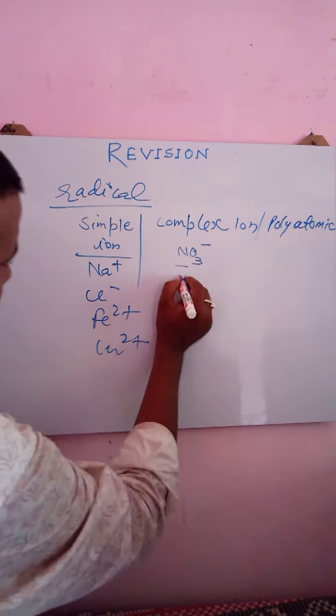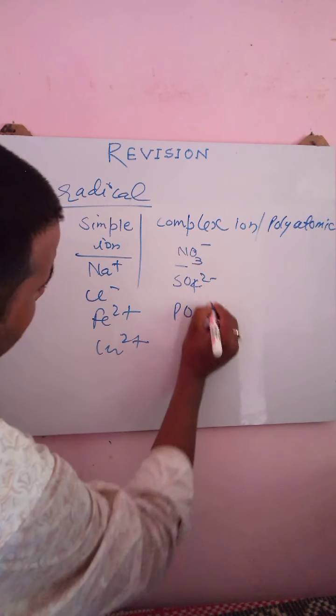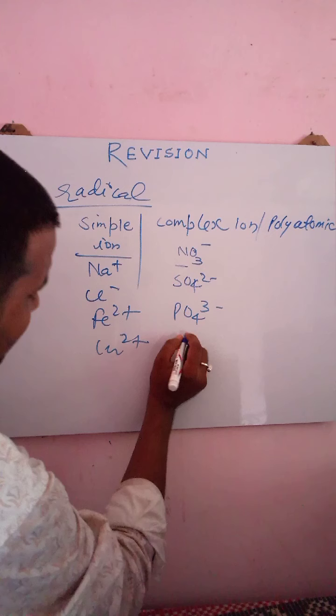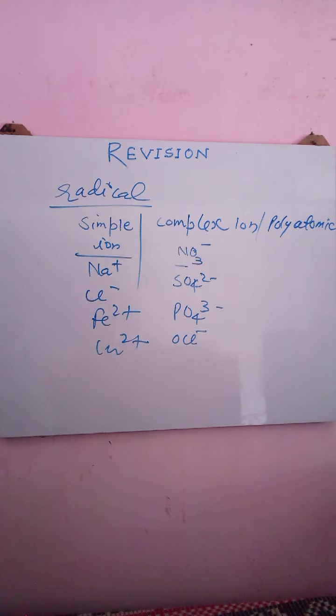One more example: SO4 2 minus, PO4 3 minus, right? OCl minus. They all consist of multiple atoms and have net charge over them. So these ions are referred to as complex ions, and simple ions mean having plus or minus charge over a single atom, right?